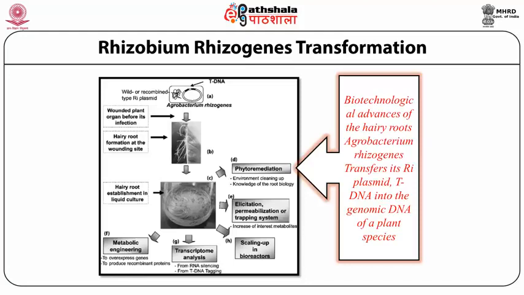That is, it is used in the process of phytoremediation. It increases the permeability or trapping system of the root. It is also used in the scale-up process in the bioreactor, helps in omics analysis, and is also used in the study of metabolic engineering and other important production of vaccines and antibiotics.